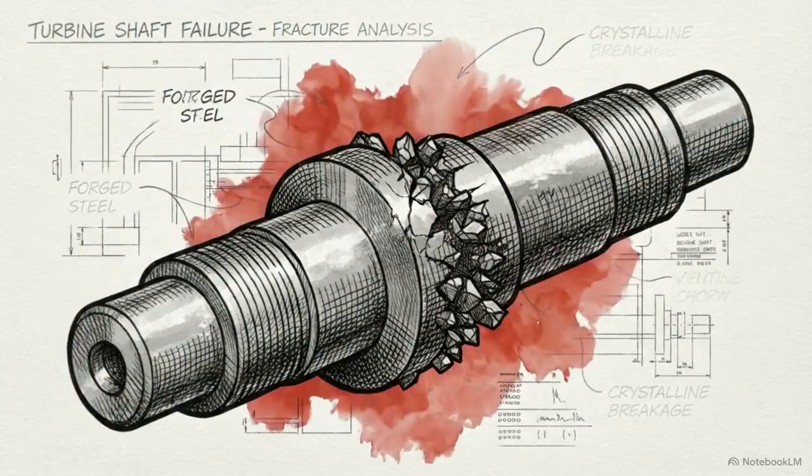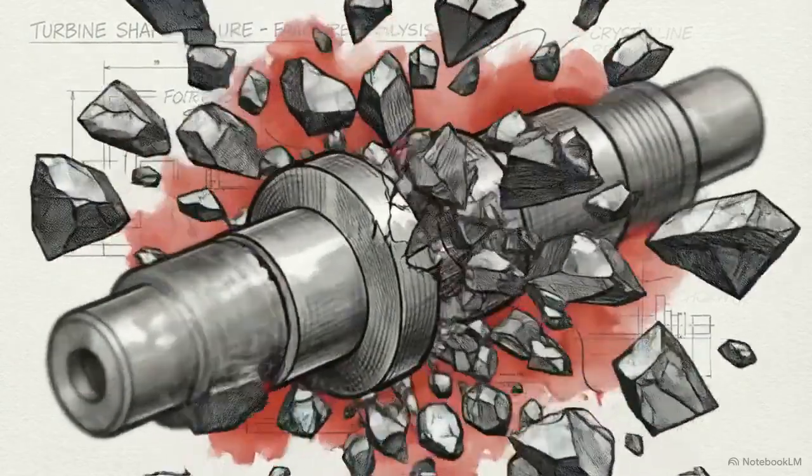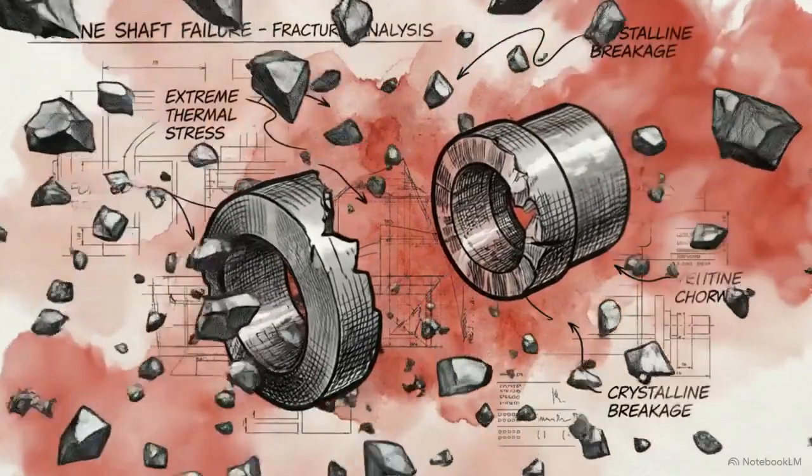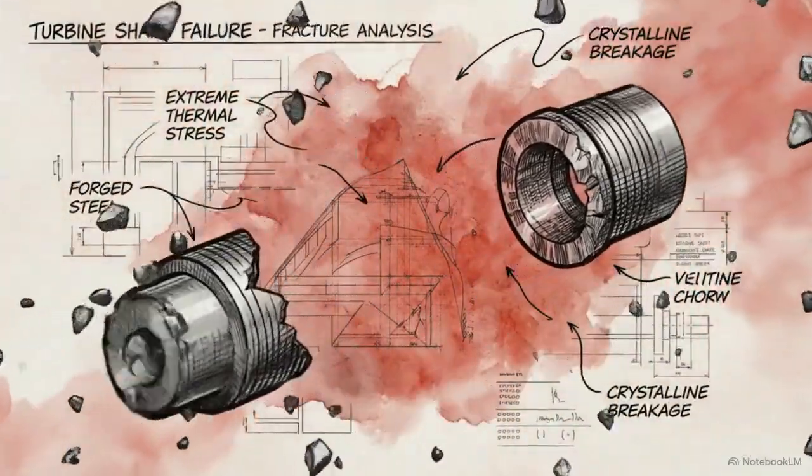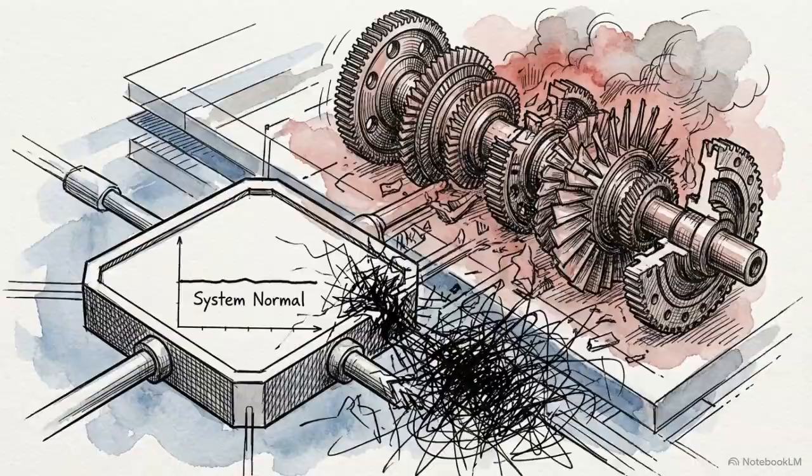A heavy steel turbine shaft spins at 3,000 RPM. Then, without a single warning from the monitoring software, it shatters. The failure is catastrophic, and the statistical anomaly detection model completely missed the physical precursors.